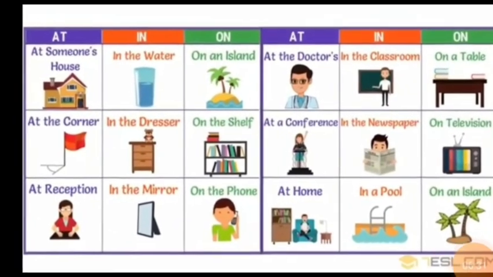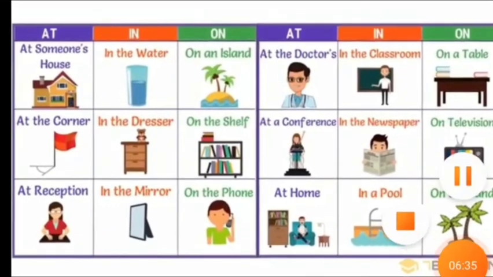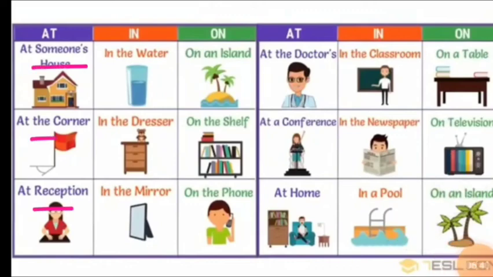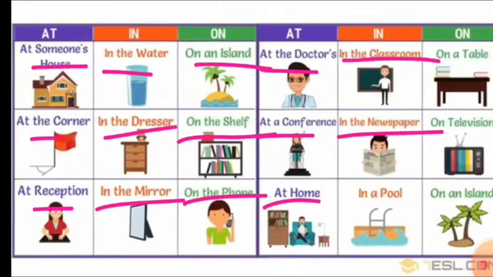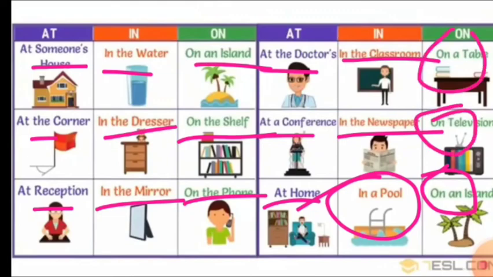At someone's house, at the corner, at reception, in the water, in the hairdresser, in the dresser, in the mirror. It is something kept inside the dresser, right? On an island, on the shelf, on the phone, at the doctor's, at a conference, at home, in the classroom, in the newspaper, in a pool, on an island. It has already been said, on an island, on television, on a table.